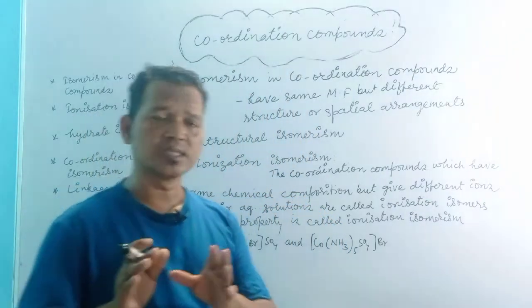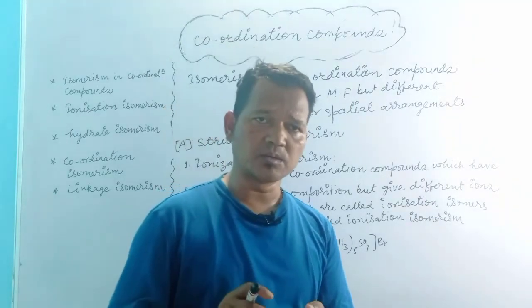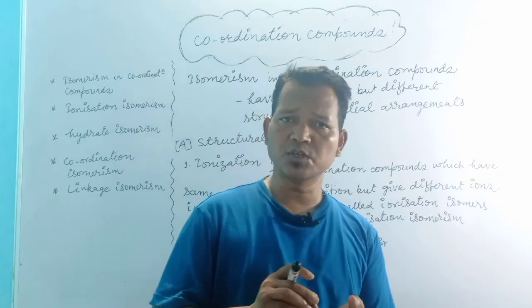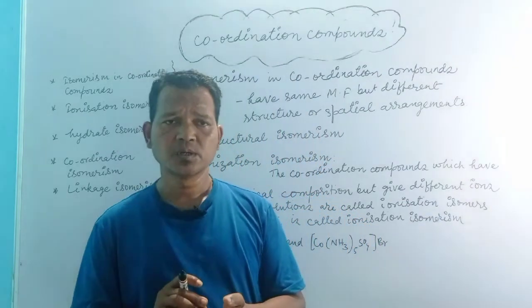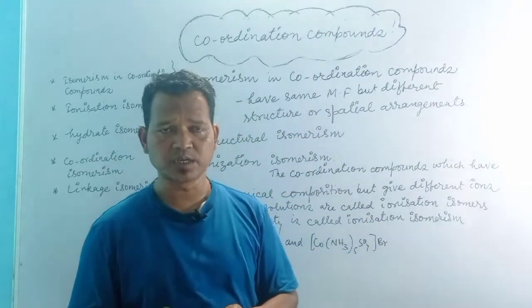In coordination compounds also there are two types of isomerism: structural isomerism and geometrical isomerism. Today we shall learn only about structural isomerism.